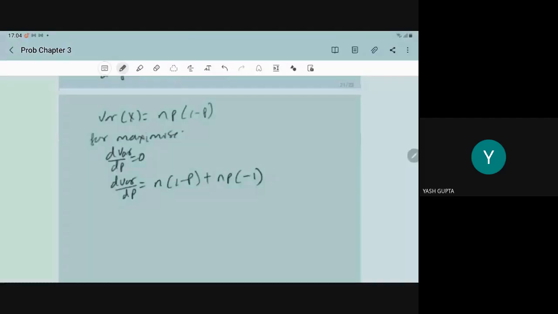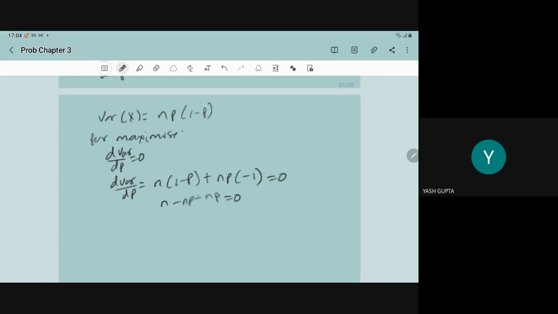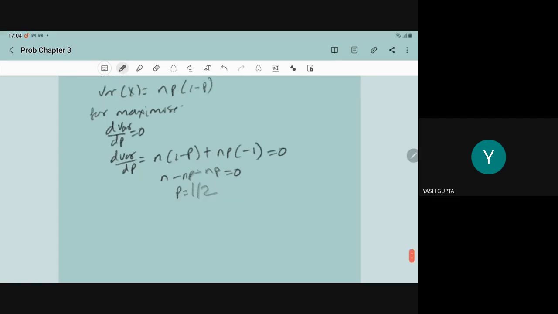So when we compute dV/dp, it will give you n(1 minus p), derivative of the first function, plus np times minus 1, and we put it equal to 0. So here we have n minus np minus np is equal to 0. The n and n cancel out, so it will become p is equal to half. So for p is equal to half, we have the maximized variance.